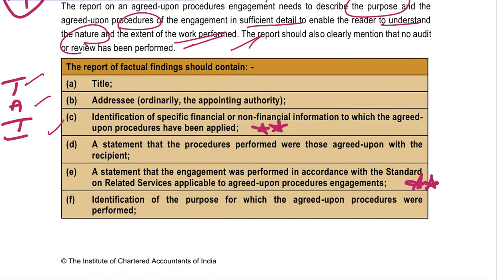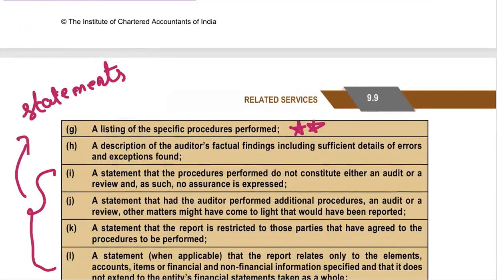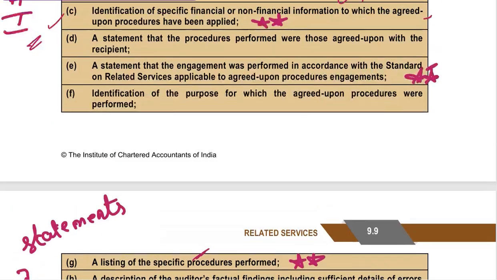First, T stands for title, A stands for addressee, I stands for identification of the specific financial or non-financial information on which you have applied these agreed upon procedures. This is the point I discussed above. And one more point is that it has been performed as per the SRS statement. And this point we have also discussed above: a listing of specific procedures performed, right?